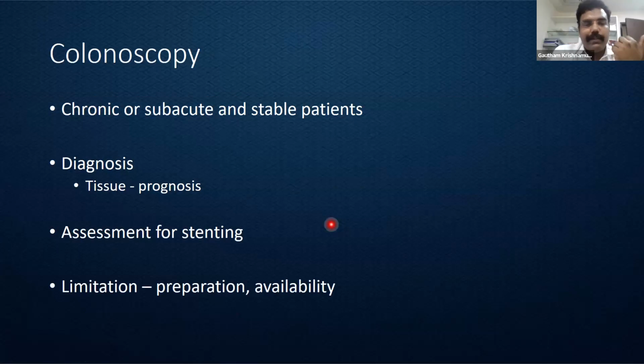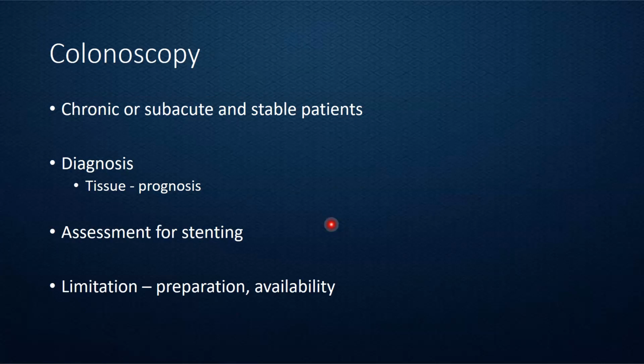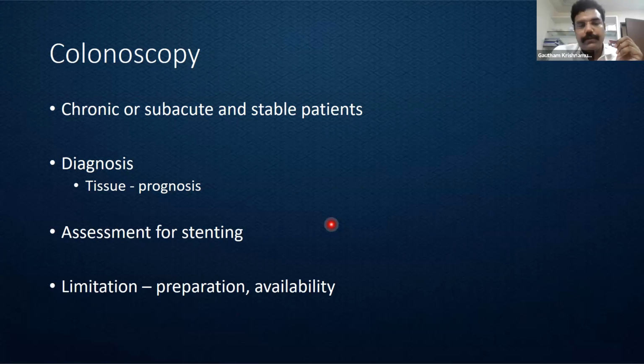Colonoscopy is generally reserved for patients who are in chronic obstruction, or subacute but very stable. The primary reason we would like to know is to find the tissue, and the tissue diagnosis sometimes helps us in prognosticating. For example, with a poorly differentiated carcinoma versus a well-differentiated carcinoma, the way we interact with the patient itself is completely different.